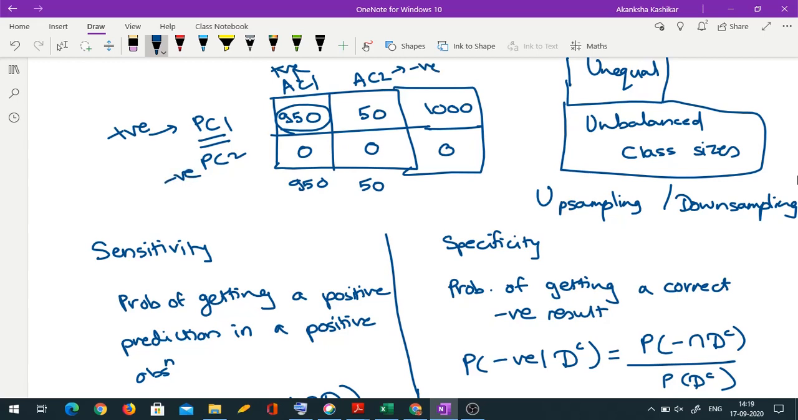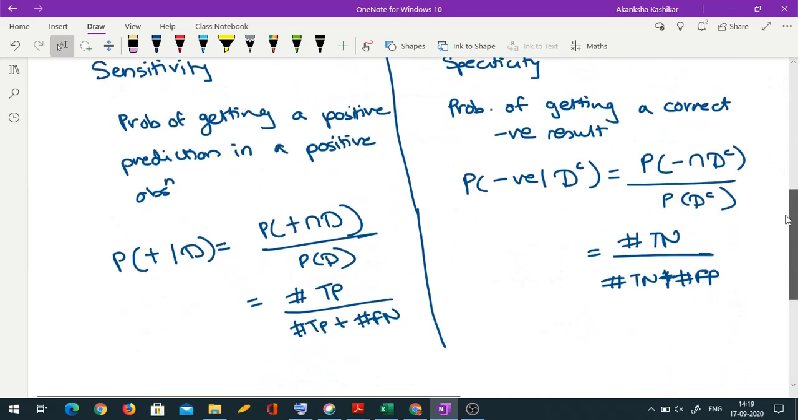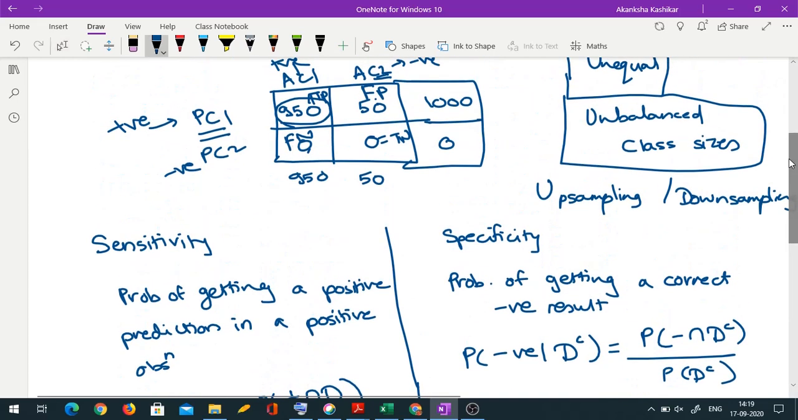So true positives are these. So true positives are 950. True negatives are here 0. Now these are actually negative but have been predicted as positive. So they are false positives. And these are actually positives but have been predicted as negative. So false negatives. Okay. So my sensitivity is number of true positives upon total positives. So true positives upon total positives. So here it is 950 upon 950. So it is 1. Sensitivity is 1.